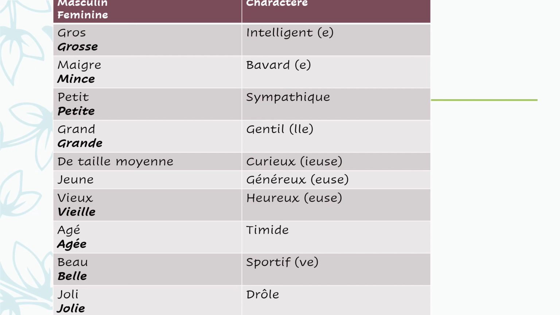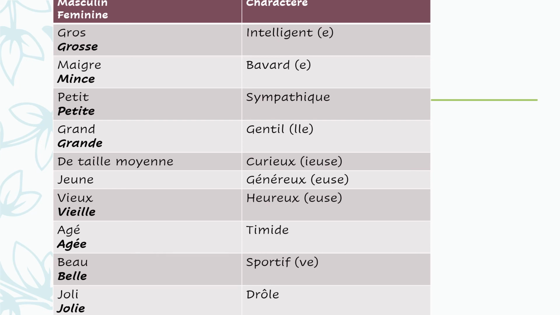There's also a word called vieil, V-I-E-I-L. Vieil is used in front of masculine nouns that begin with a vowel or silent H. Alright? Vieil, vowel or silent H. Okay, we have beau as opposed to belle, handsome versus beautiful, and joli versus jolie, pretty.